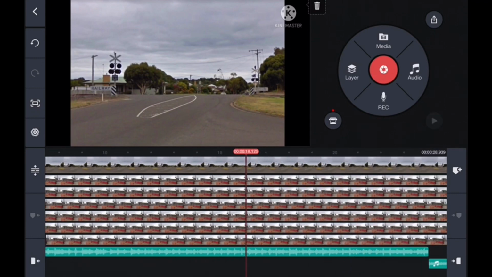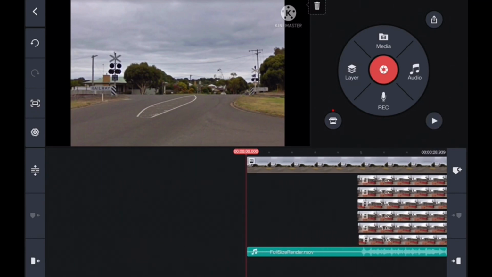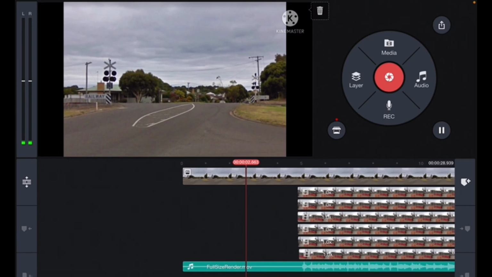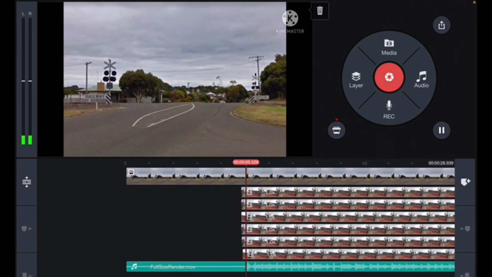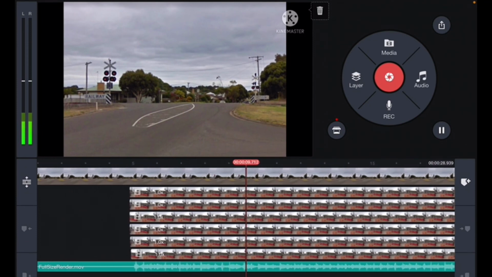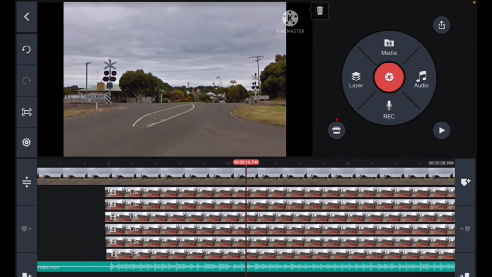And that's pretty much how I animate level crossings in KineMaster. I will have the full animation of this crossing uploaded to YouTube soon. Okay, so now what I've done is I've just adjusted the pitch a little to make the bells sound a bit higher pitched. Here's how it sounds. Yep, that sounds pretty good. And that's how I animate level crossings in KineMaster.